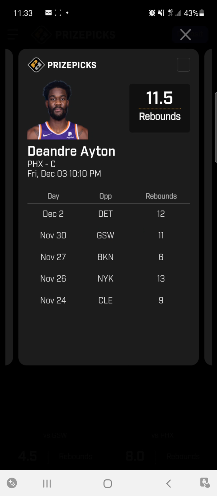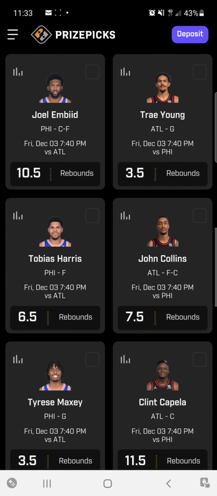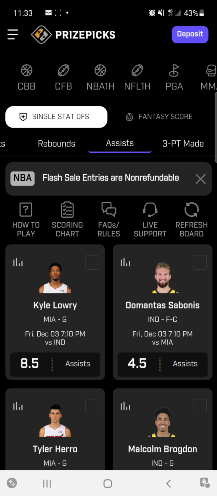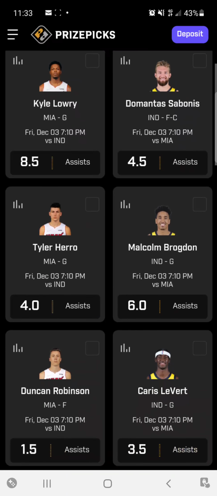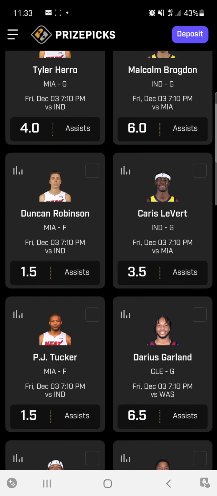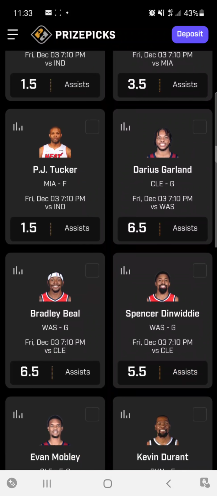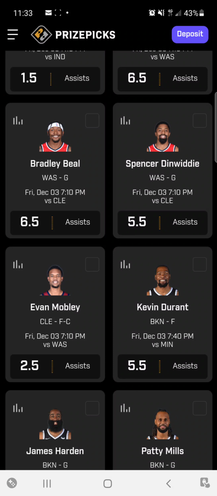So, we have to see who's playing, who's starting, and figure out what matchup is going to be best. As far as assists, what I like to look for are the players that have a tough defender. So if we have a guard that is being defended by someone who plays pretty decent defense, they're going to be dishing the ball, trying to drive and kick out. So those are the players I'm looking for assists.